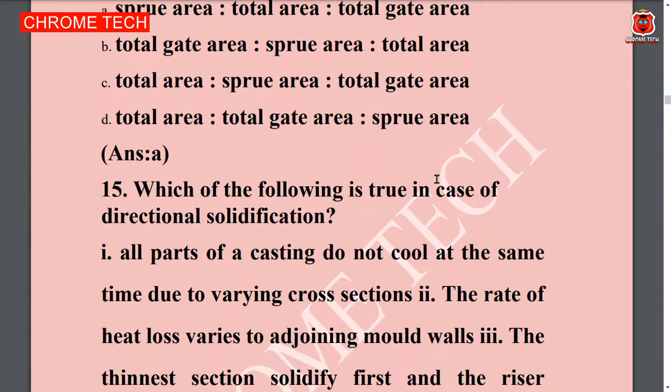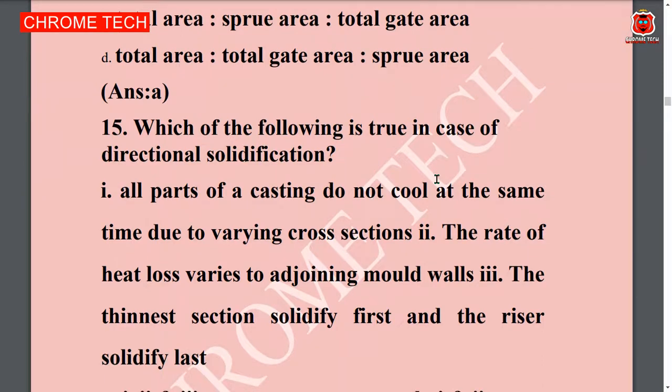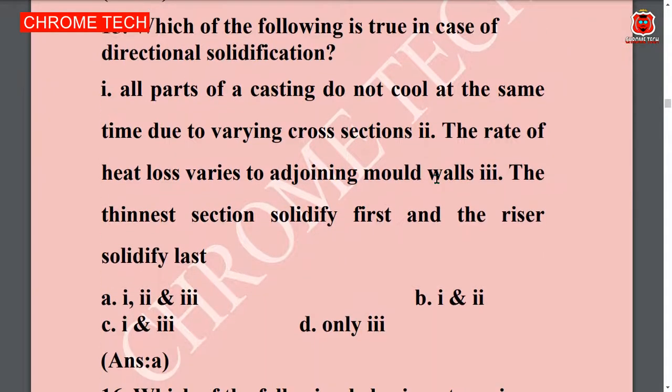Which of the following is true in case of directional solidification? This is also a 2-mark MCQ. Write this question in your note and observe it. Option 1, option 2, option 3, totally 4 options are given. They are asking which of the following is true. Option A is the correct answer. 1 2 3, the given 3 options. All options are right. So option A is the correct answer. Write it in your note and observe it and study it.